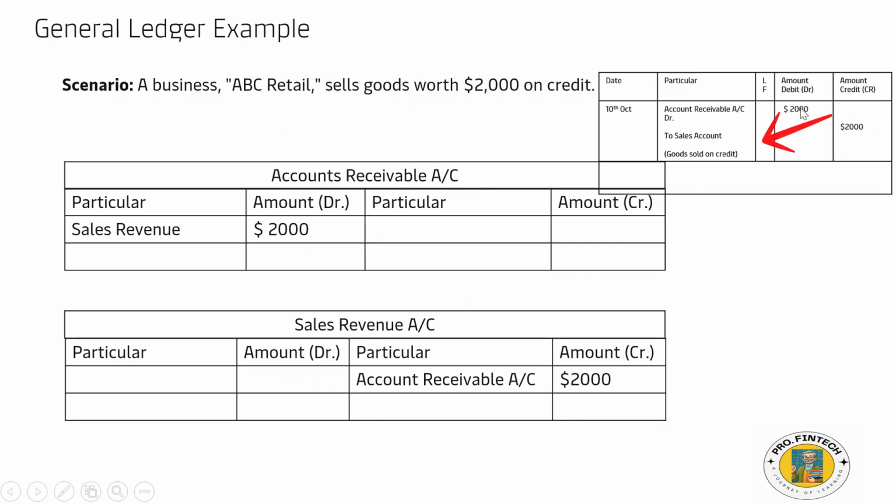And these journal entries that we posted will be moving to the ledger account, the general ledger. So accounts receivable $2,000 debit, and the sales account, which was credit here, will remain credit here, with the particular as accounts receivable, because we are yet to receive this payment. Hope you understand what exactly journal entries and general ledger are, and the difference between the two.